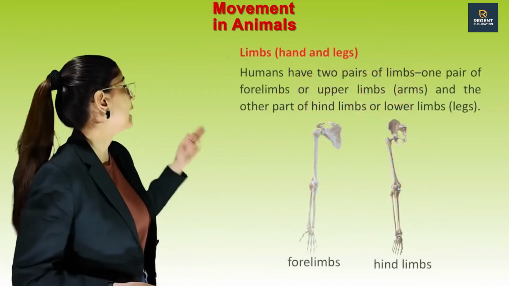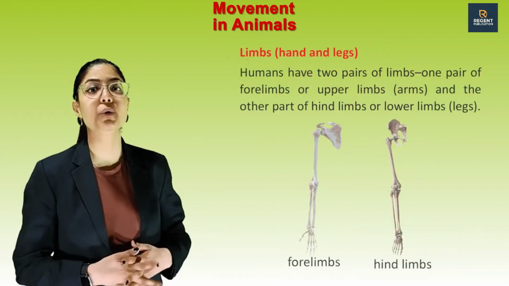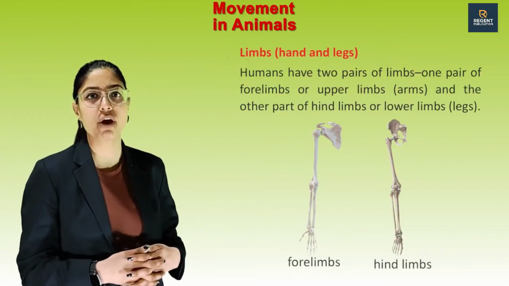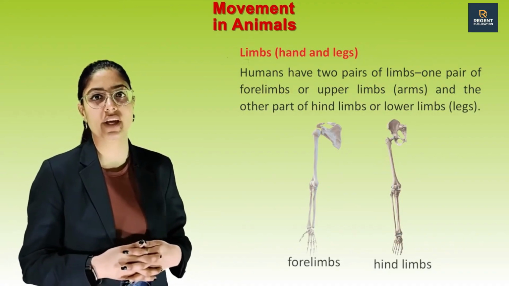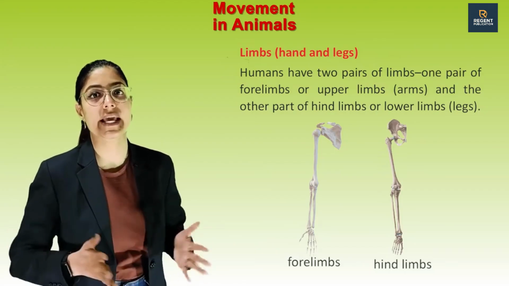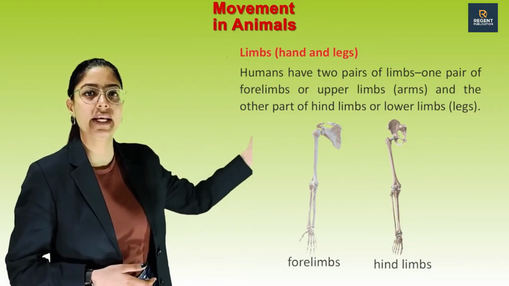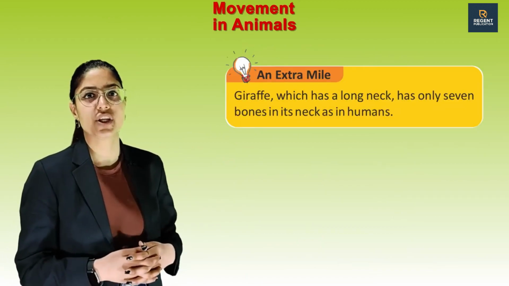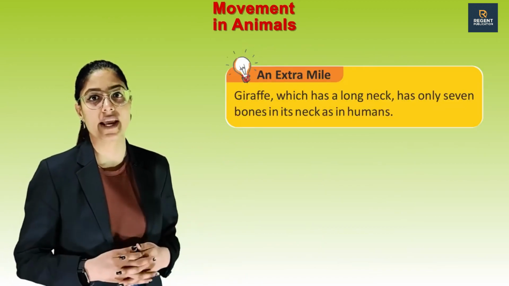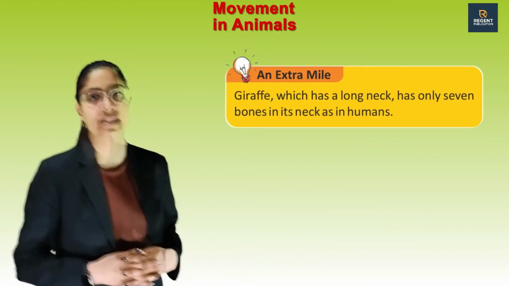Next one is limbs. Hands and legs. Humans have 2 pairs of limbs. One pair of forelimbs or upper limbs, arms, and the other pair of hind limbs or lower limbs, legs. Forelimbs and hind limbs. Now let's see an extra mile. Giraffe, which has a long neck, has only 7 bones in its neck, as in humans.